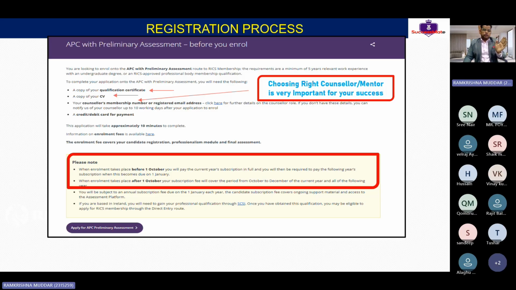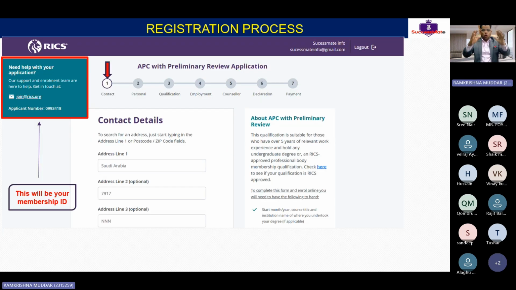Whenever you wish to register, this is the right time, so that you are able to submit your submission in the month of February. If your preliminary submission is successful, finally you can attend the interview by August or September and you will be getting a chartership. Clear, guys? Don't worry, this is just an overview.